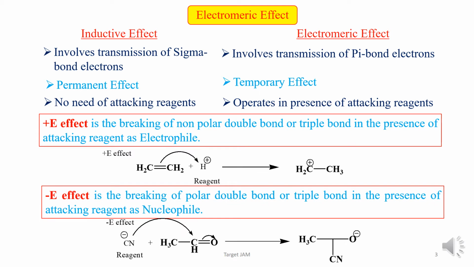And in case of minus E effect, it is the breaking of a polar double bond or triple bond in the presence of an attacking reagent as a nucleophile. In this example, the aldehyde pi bond is a polar double bond, and the breaking of this pi bond occurs by the attacking reagent CN minus as a nucleophilic agent.